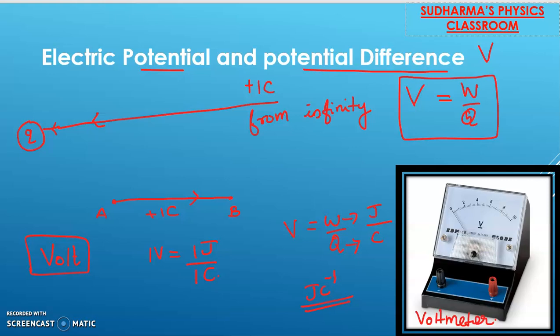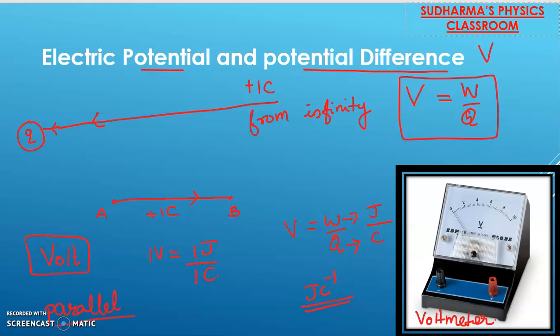Another important thing: this voltmeter has to be connected in parallel in an electric circuit. No need to worry about how this parallel connection looks. We have a detailed study coming in the same chapter about series and parallel connection.